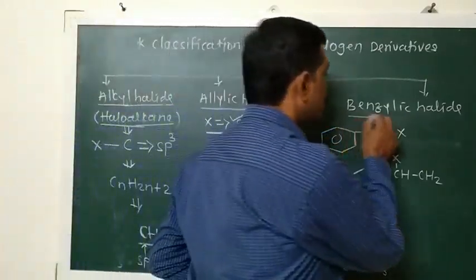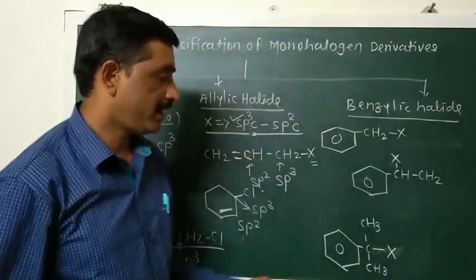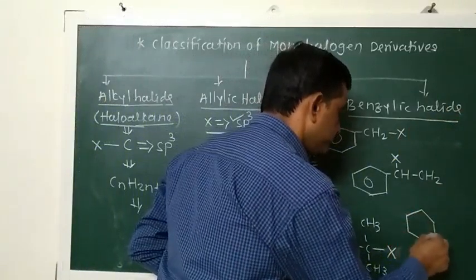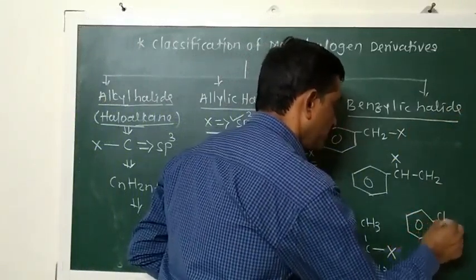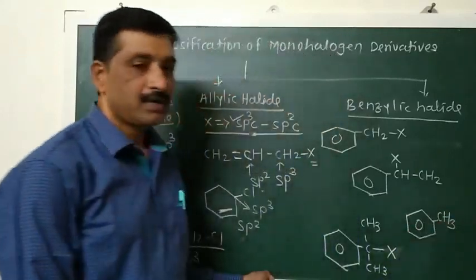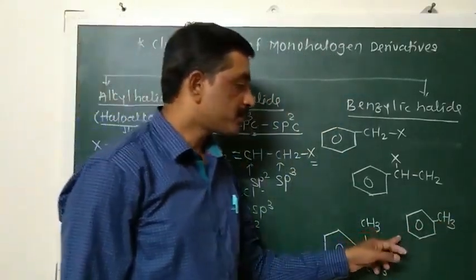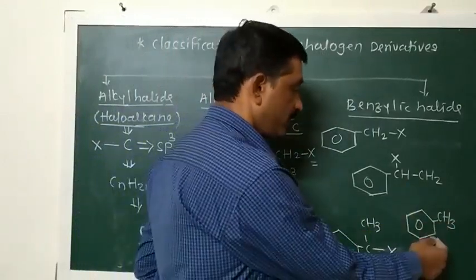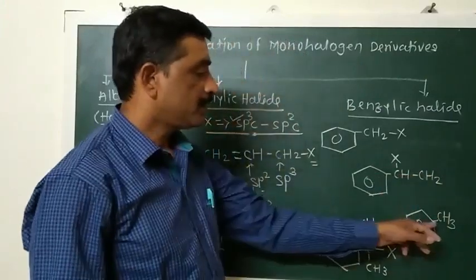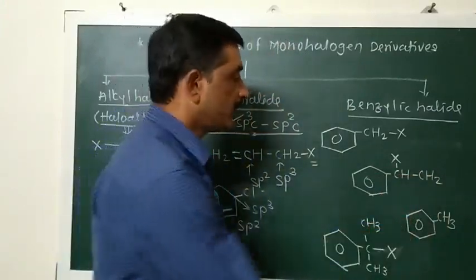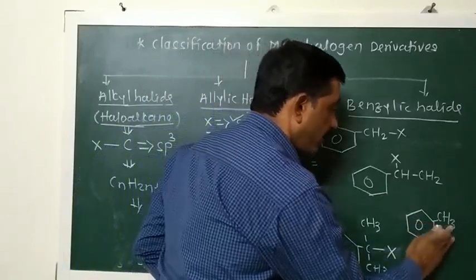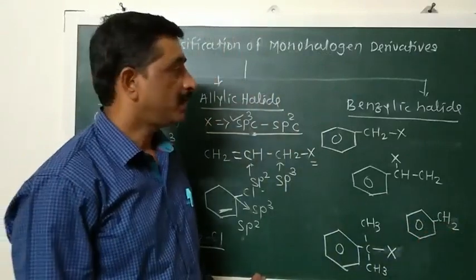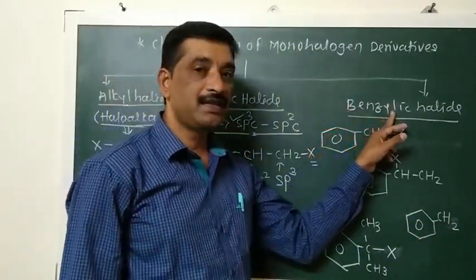Then the third type of monohalogen derivative is benzylic halides. First we consider what the benzylic group is. This is toluene. When a hydrogen atom of benzene is substituted by a methyl group by Friedel-Crafts alkylation reaction, then we get the alkyl benzene. One of these is toluene, and when you remove one hydrogen atom of this toluene, such a group is formed, and that group is called the benzyl group.